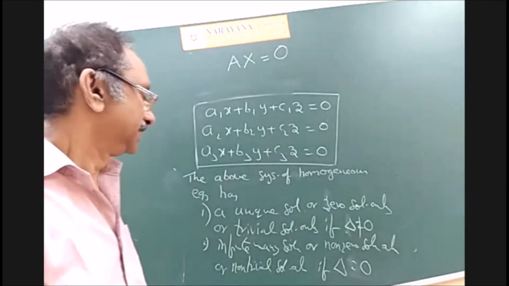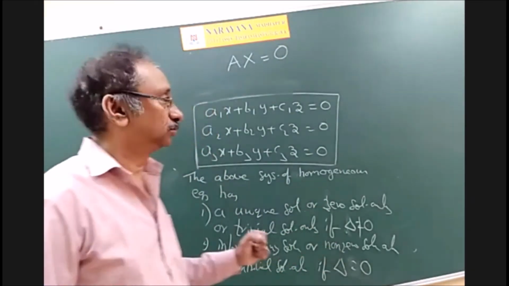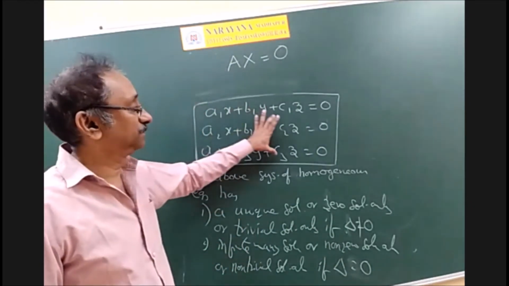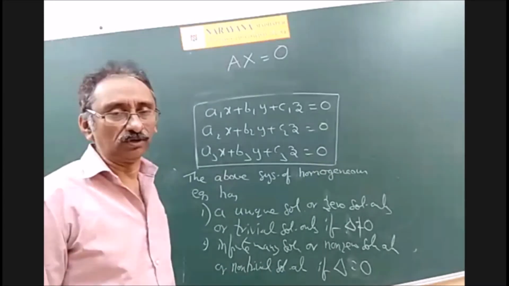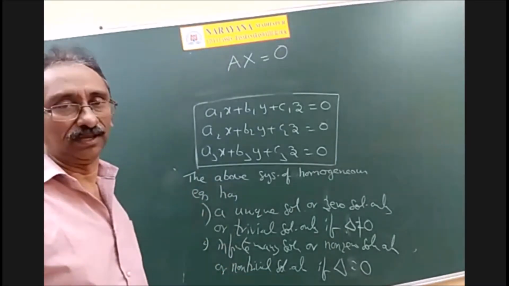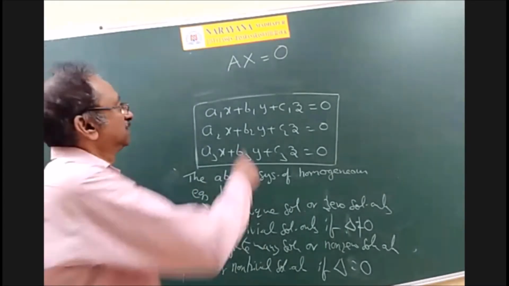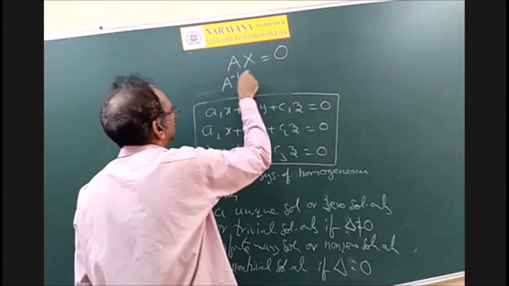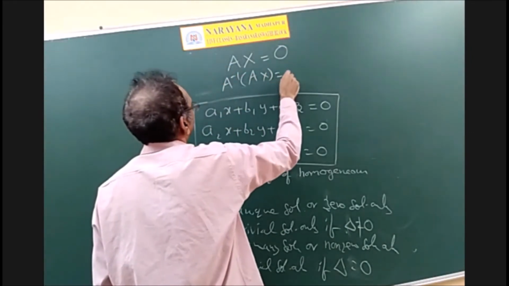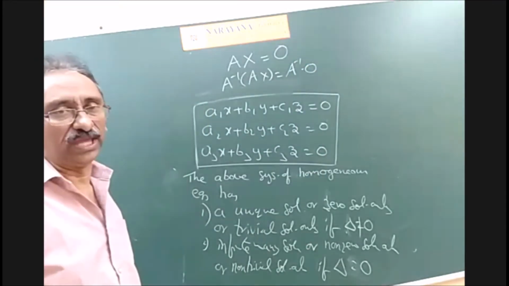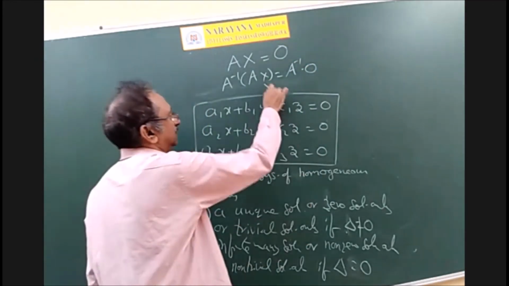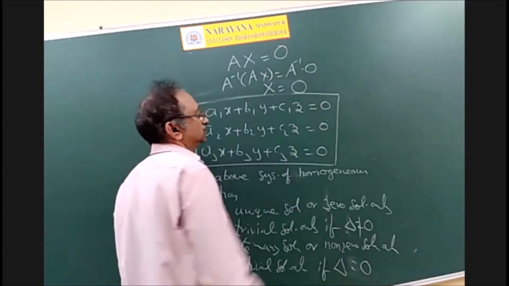And suppose delta is not equal to 0. Delta means the coefficient matrix determinant is not equal to 0. When the determinant is not equal to 0, we say that it is non-singular. That means the inverse exists. So whenever the inverse exists, what can we write? We can write A inverse into A, I into X, equals A inverse into 0.